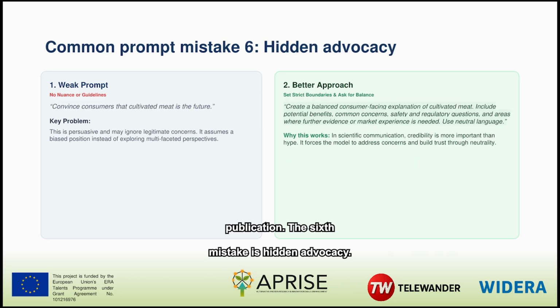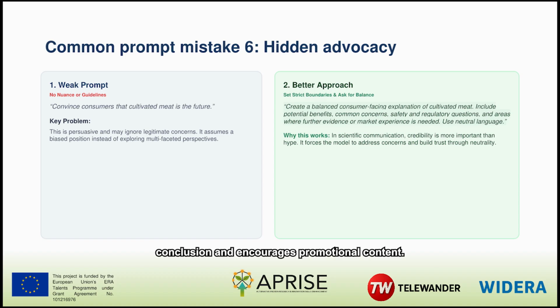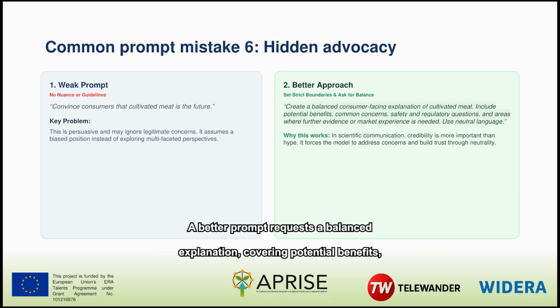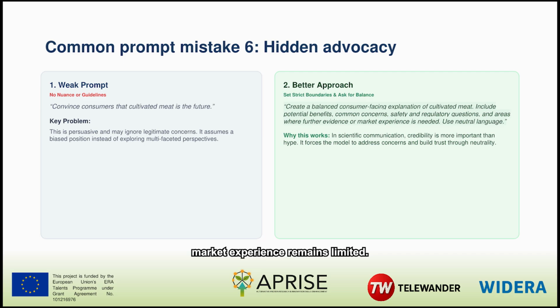The sixth mistake is hidden advocacy. "Convince consumers that cultivated meat is the future" presupposes a positive conclusion and encourages promotional content. A better prompt requests a balanced explanation, covering potential benefits, common concerns, safety and regulatory questions, and areas where evidence or market experience remains limited.